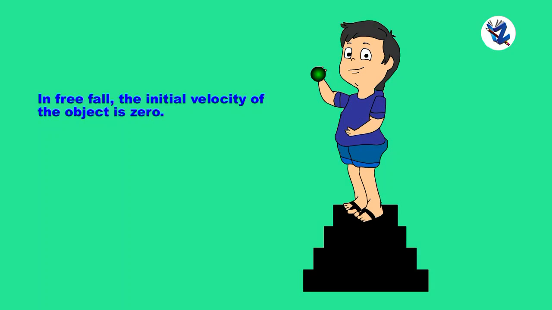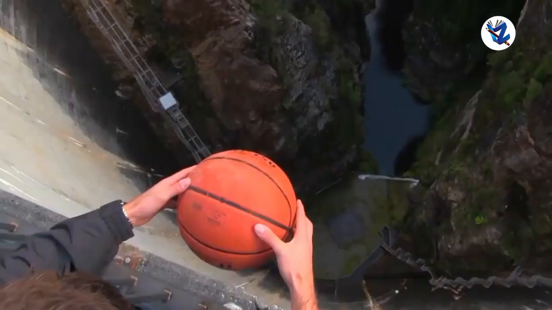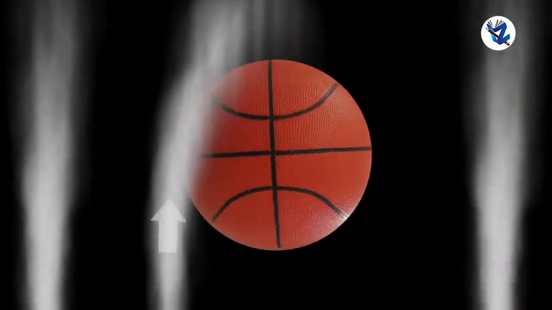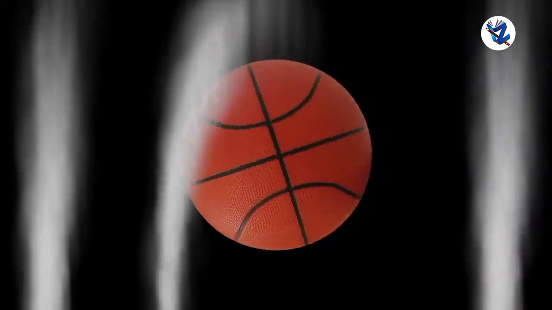In free fall, the initial velocity of the object is zero and goes on increasing due to the acceleration due to the gravity of the Earth. During free fall, the frictional force due to air opposes the motion of the object, and a buoyant force also acts on the object. Thus, true free fall is possible only in vacuum.